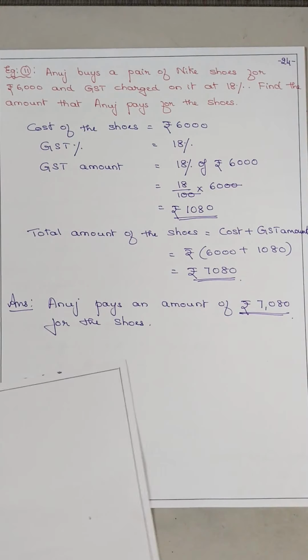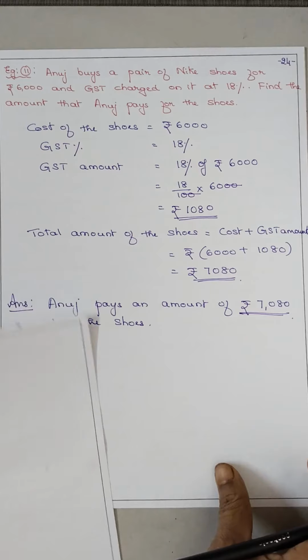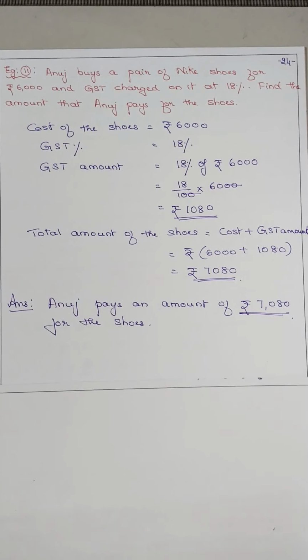Is it clear? So those were the examples for GST. Hope everyone understood both the sums.